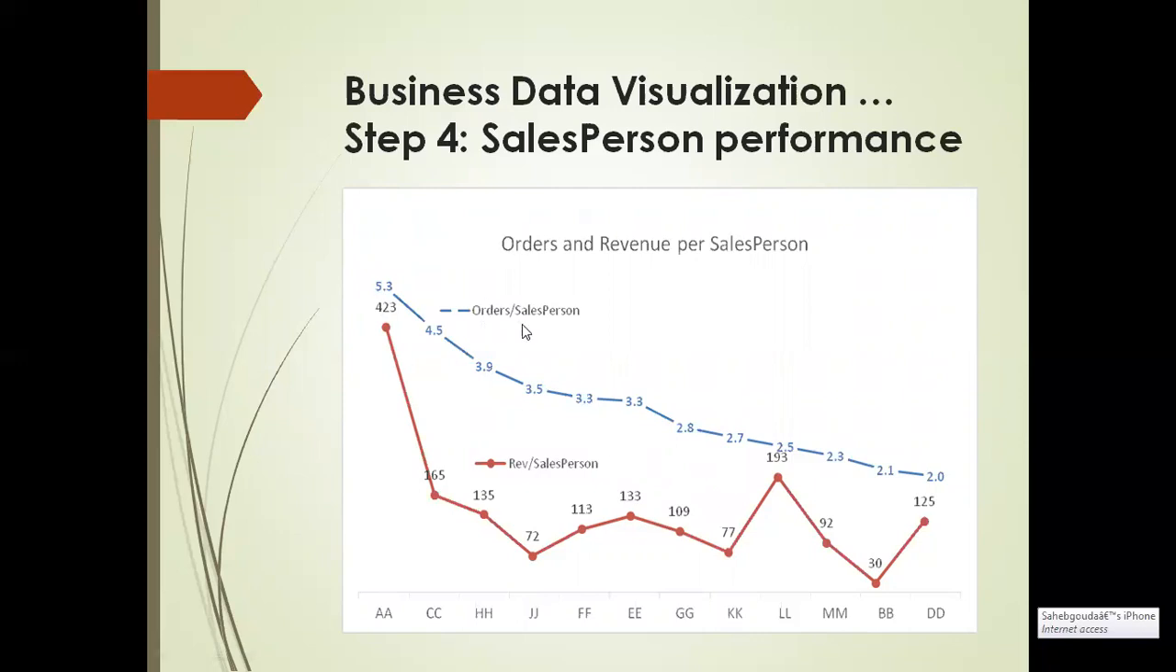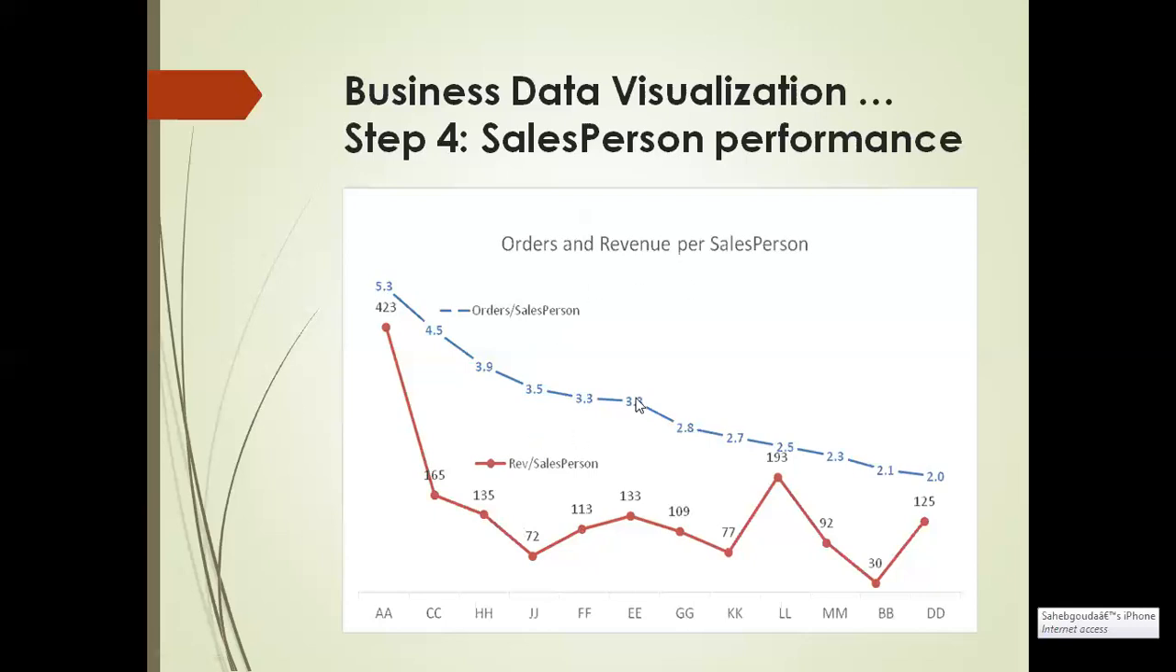So what does this graph represent? Orders per salesperson. And another for what? Revenue per salesperson. What is this? This is the revenue per salesperson. However, an interesting way is to plot both the measures on the same graph to give a more complete picture.